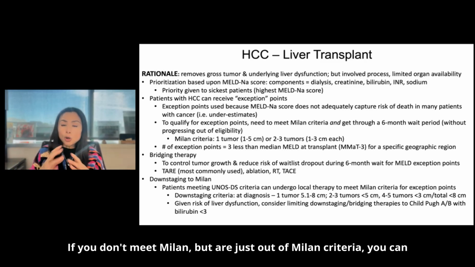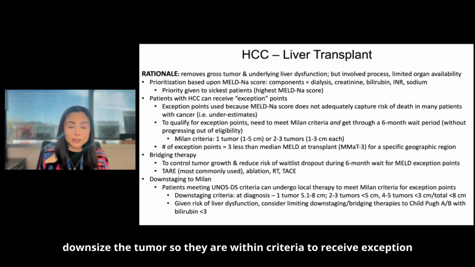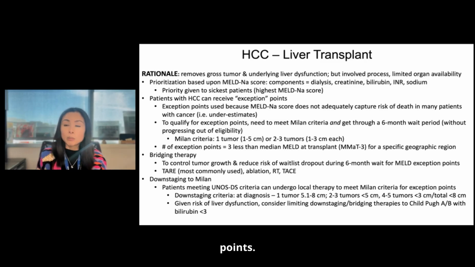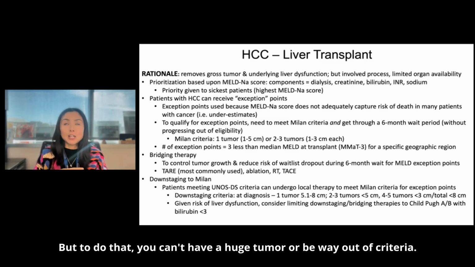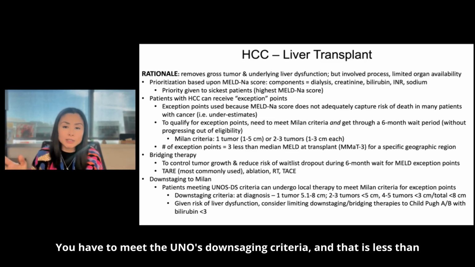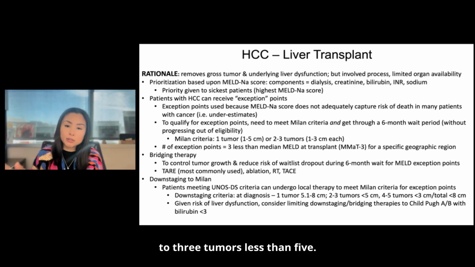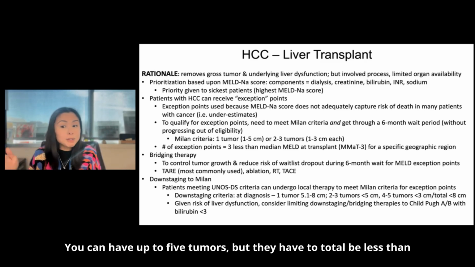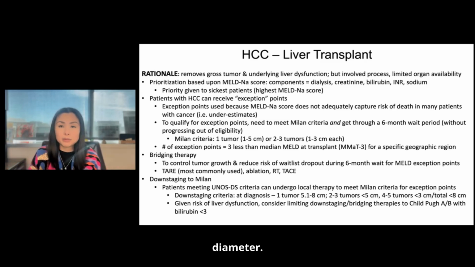If you don't meet Milan, but are just out of Milan criteria, you can actually try to downstage the tumor so they are within criteria to receive exception points. But to do that, you can't have a huge tumor or be way out of criteria. You have to meet the UNOS downstaging criteria, and that is less than 8 centimeters, 2 to 3 tumors less than 5. You can have up to 5 tumors, but they have to total less than 8 centimeters in diameter.